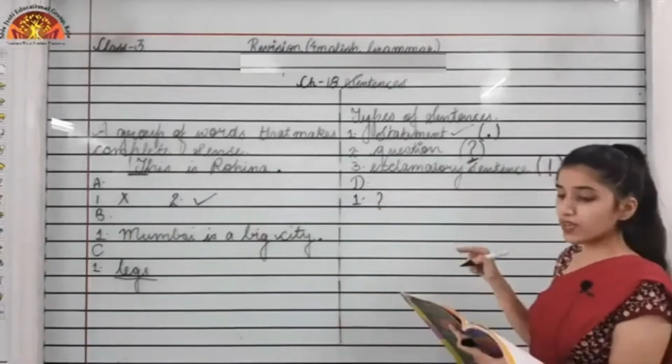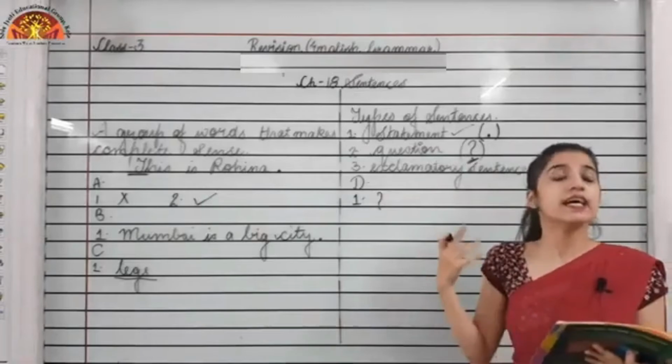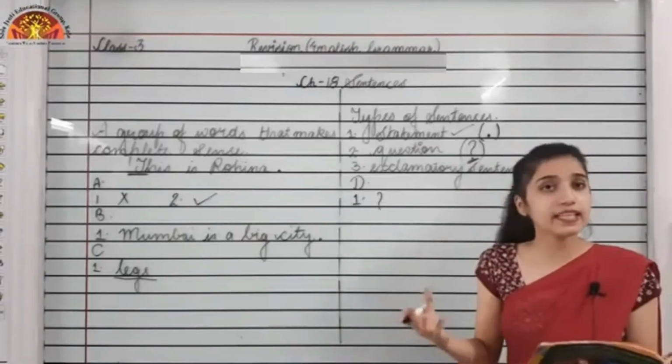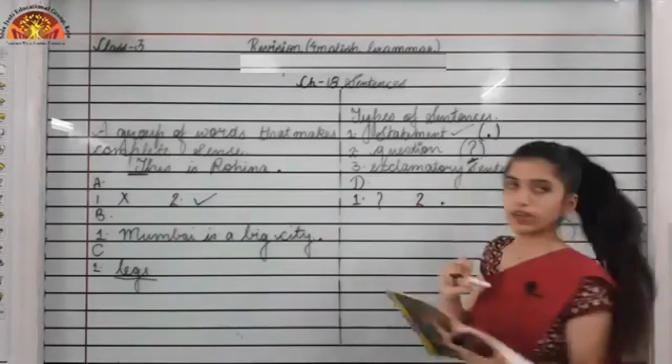Okay. Now the second one is, this poem is beautiful. So this sentence is just saying something. It's stating something. That is why we will add a full stop over here.